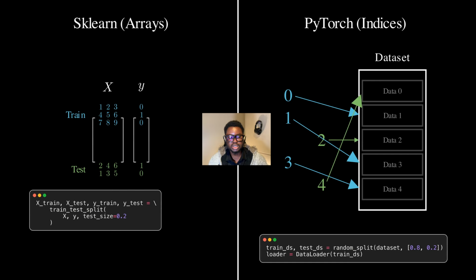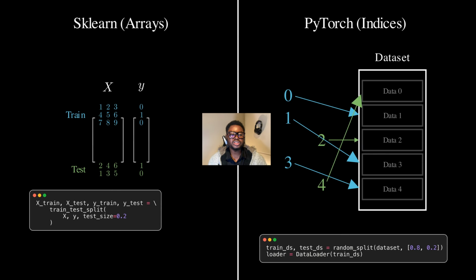Watch. Here are the indices 0, 1, 2, 3, 4 representing our 5 data points. We shuffle these indices, then split them into two groups. Indices 0, 1, 2 go to training, indices 3, 4 go to testing.